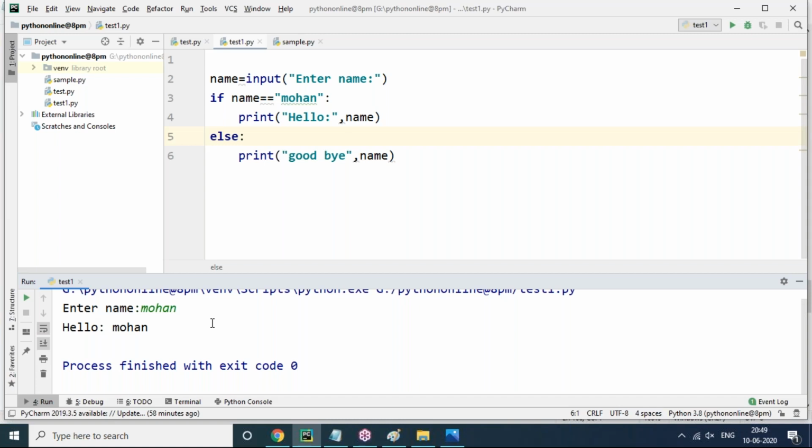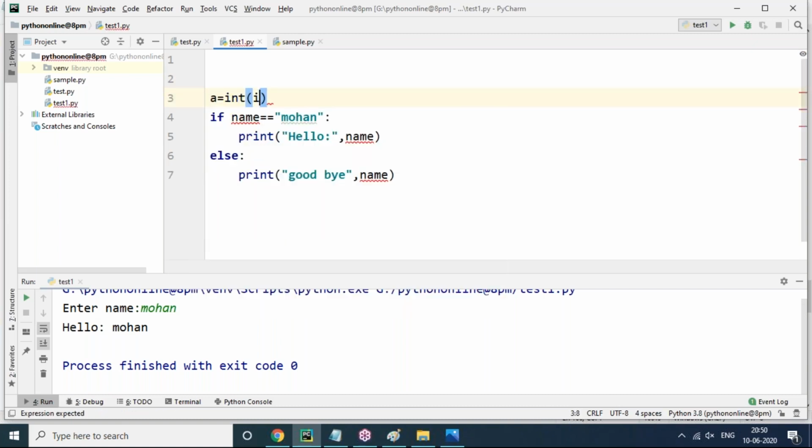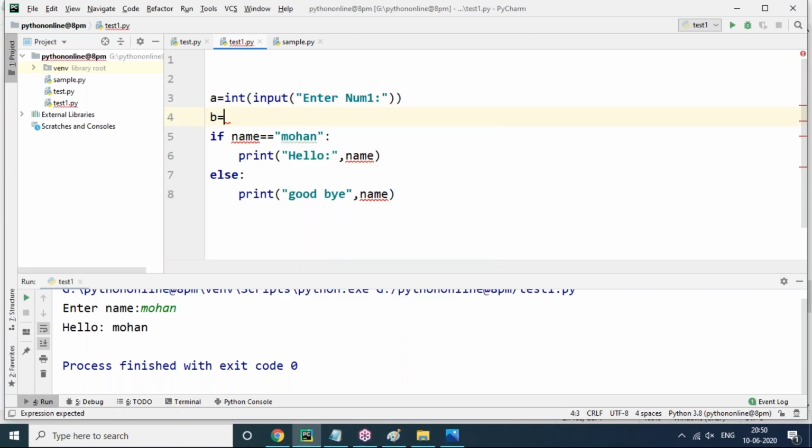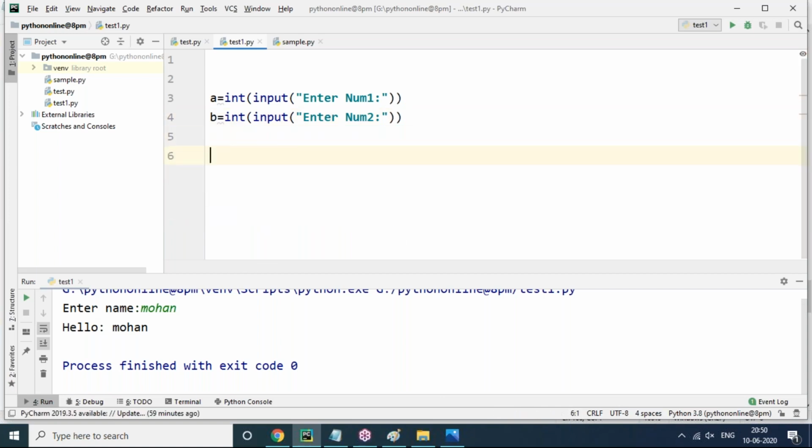We can say that. And now one more logic. If you want to find biggest of two numbers, yes, it's very simple. Biggest of two numbers means two numbers you have to accept at runtime. Number one, I would like to accept a value, int of input of enter num1. Now b value, int of input of enter num2. But my requirement is what? Which one is the biggest number I have to find out. So it's simple condition I have to write.